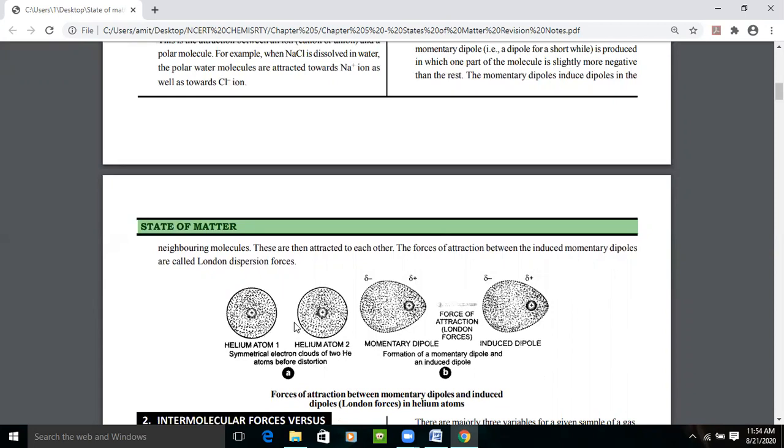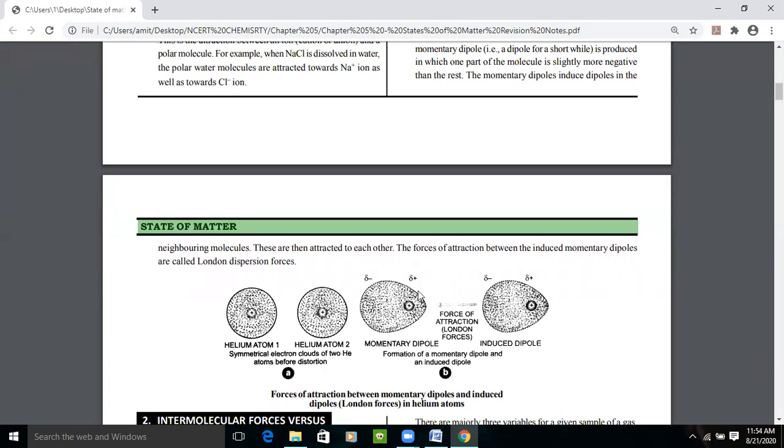So at an instant, this is a non-polar compound actually, because there is no pole, positive part at the center and negative parts around it. But what will happen when the momentary dipole forms, and if we put these helium atoms together? Because of the negative charge, the positive part will shift towards the negative.